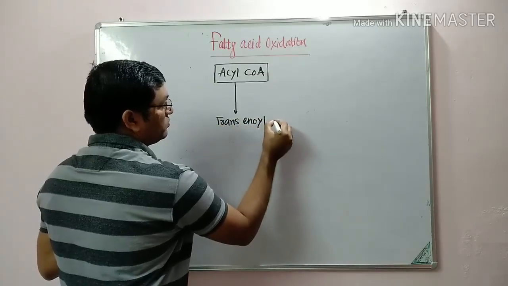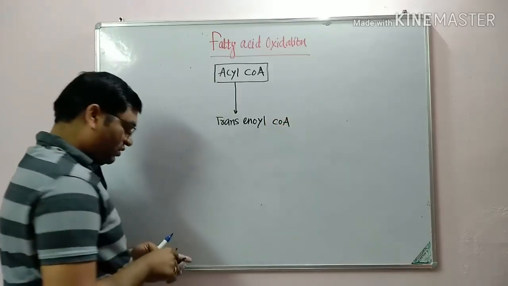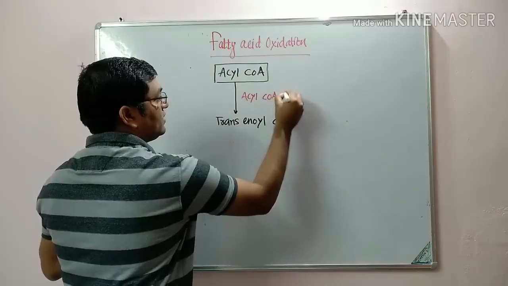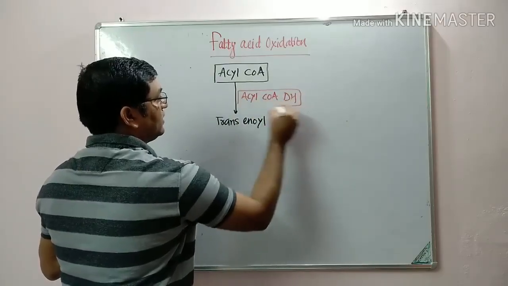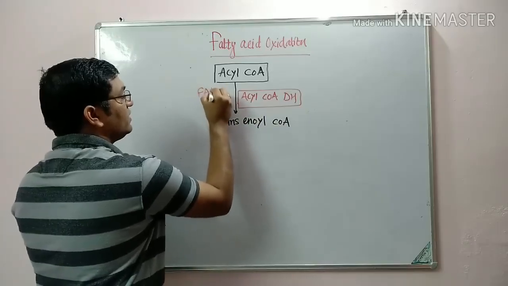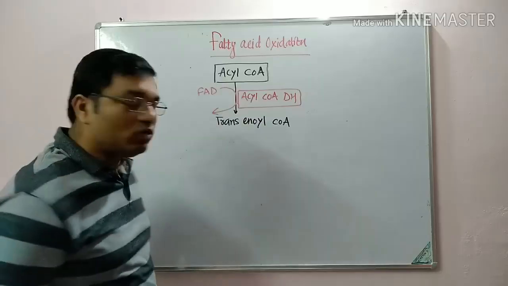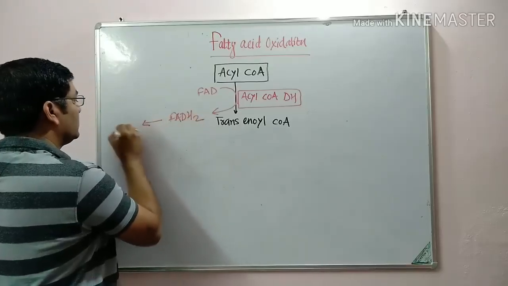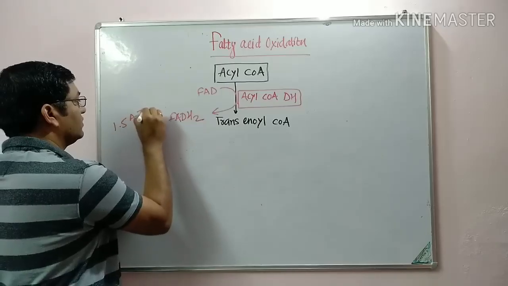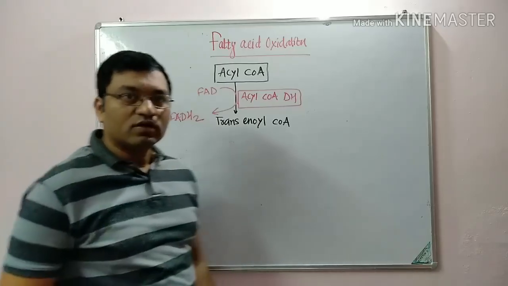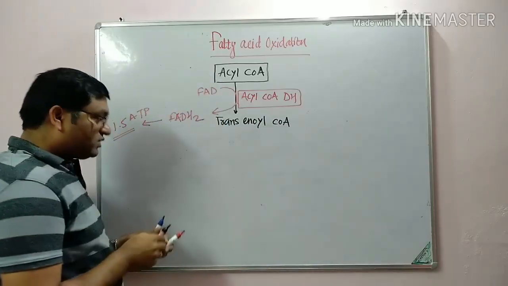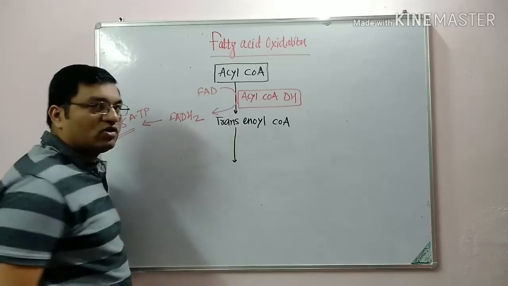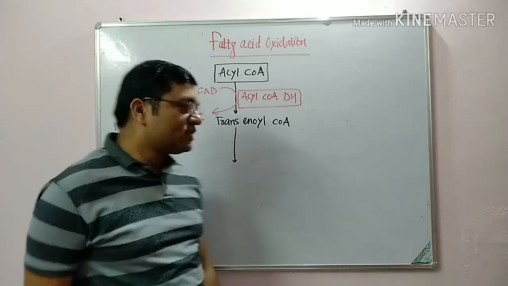trans-enoyl coenzyme A. The enzyme required in this reaction is acyl coenzyme A dehydrogenase. And in this step, FAD is required, and this FAD is converted into FADH2. So this FADH2 in electron transport chain will give 1.5 ATP. Now this trans-enoyl coenzyme A, as there is formation of double bond occurs in the trans-enoyl coenzyme A.